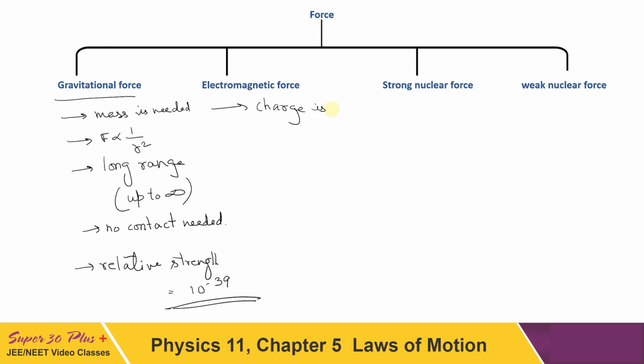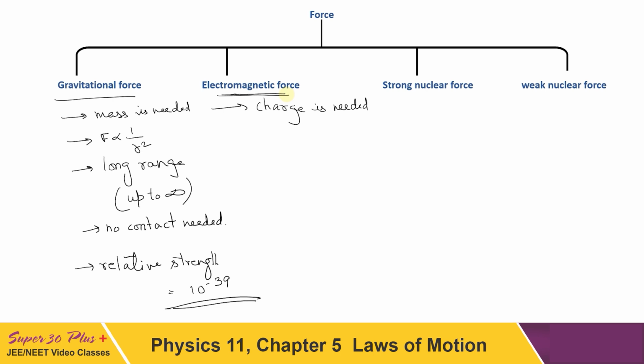The basic thing that is required is charge. It is not only electrostatic force, as it is written here, this is electromagnetic. So it does include electrostatic and magnetic force both. Now what is electrostatic force? For electrostatic force only charge is needed, but for magnetic force moving charge is needed. So though charge is the basic thing that is required for this kind of force, if it is a magnetic force it must be movement of charge.